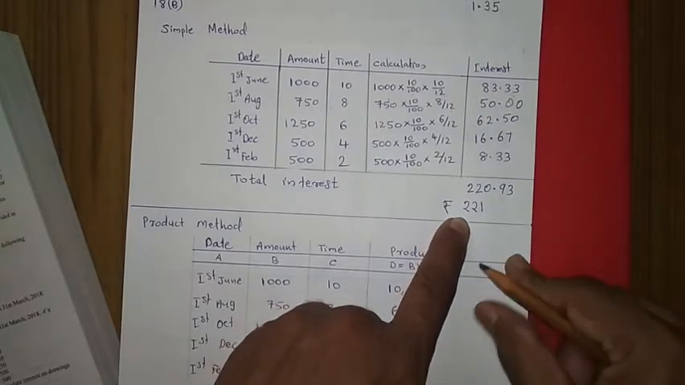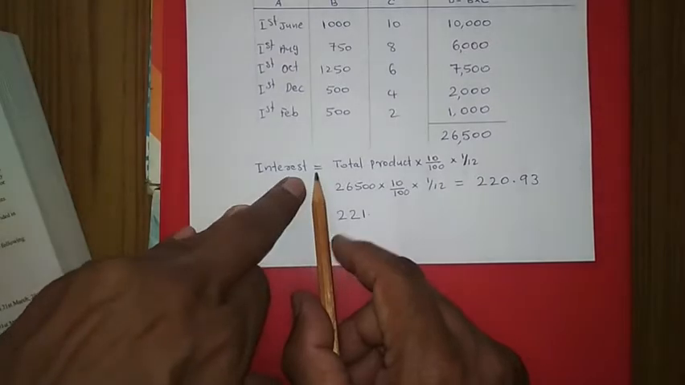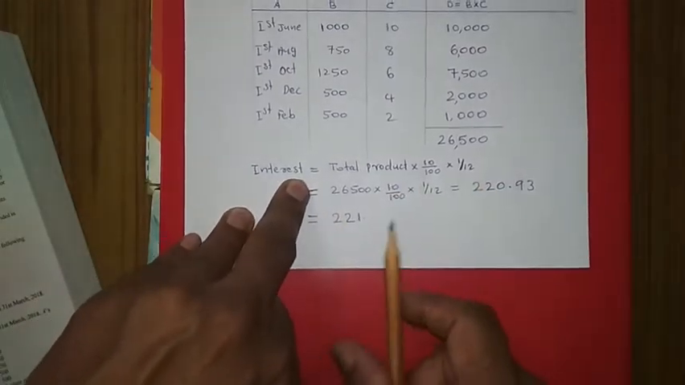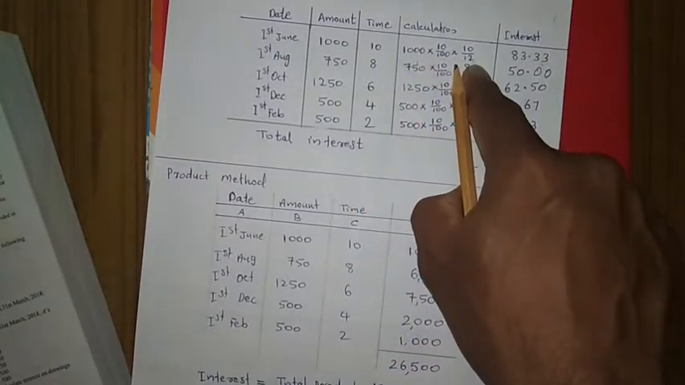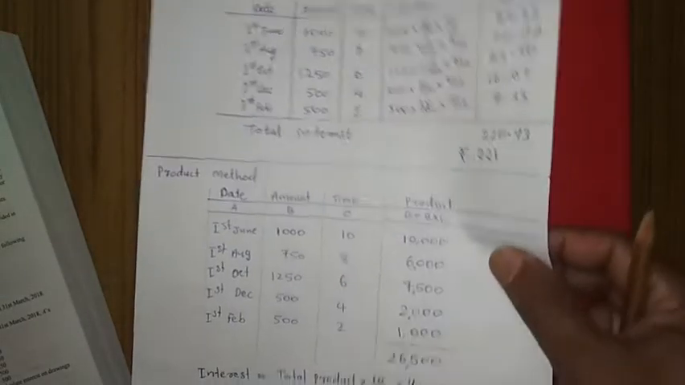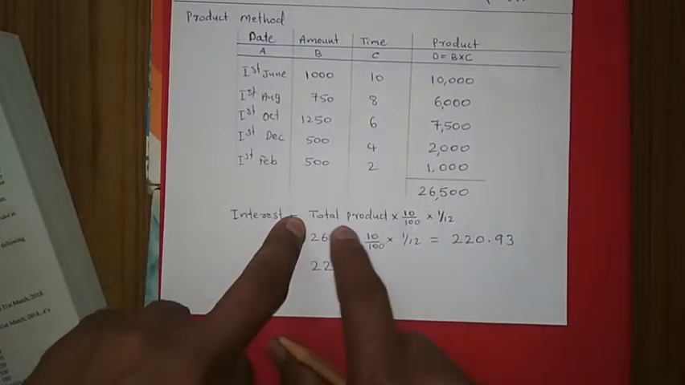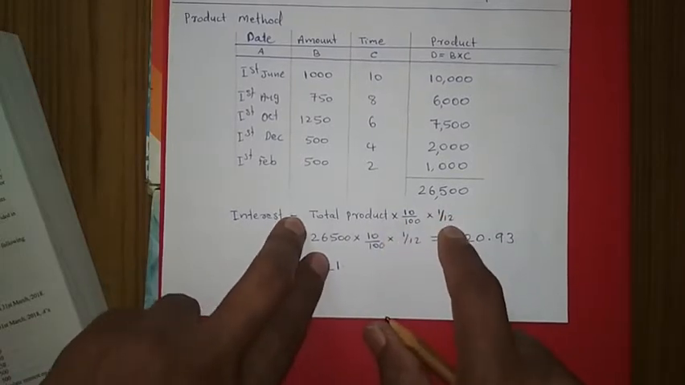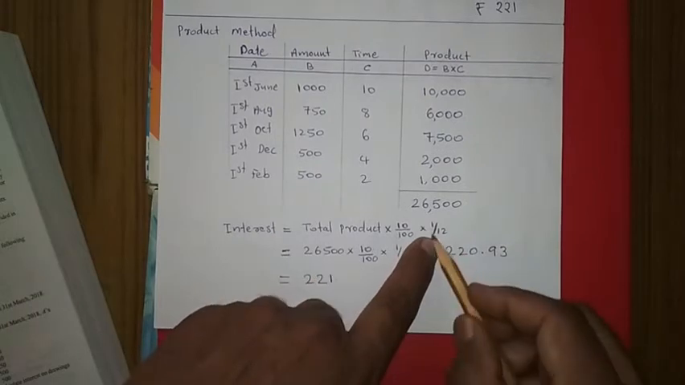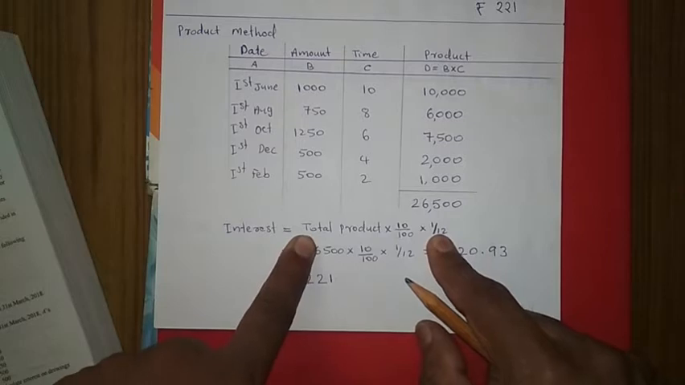Now we can go to the product method. According to the product method, we are using one equation. That equation is this one. From one calculation itself we will get the interest. Only one formula we are applying, and we will get the answer. That is the product method. According to the product method, the formula is: total product into rate upon 100 into 1 upon 12. 1 upon 12 we have to take. Then from this formula we will get the interest on drawing.